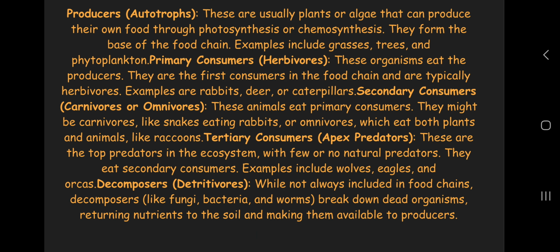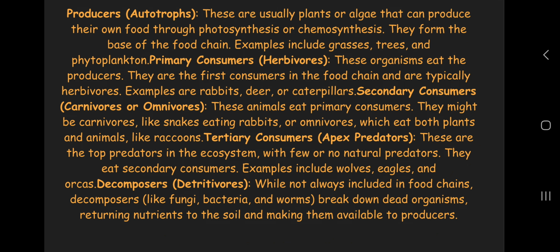Producers, autotrophs. These are usually plants or algae that can produce their own food through photosynthesis or chemosynthesis. They form the base of the food chain. Examples include grasses, trees, and phytoplankton.